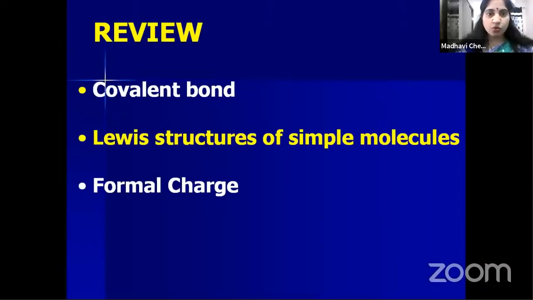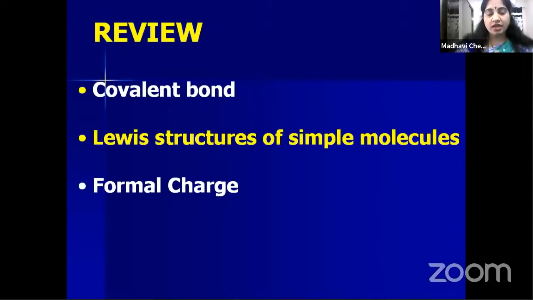Next, Lewis structure of simple molecules. We have seen molecules like hydrogen, oxygen, fluorine, chlorine, nitrogen, water and ammonia. We have drawn the Lewis dot structure for these simple molecules, and we have seen some steps to write the Lewis structure, is it not?